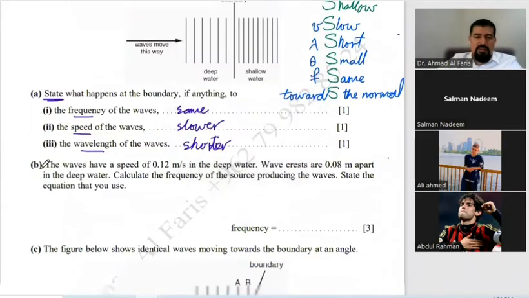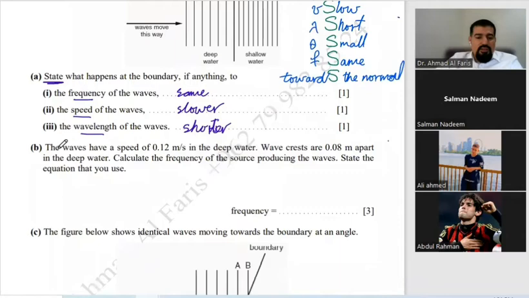Next, part B. The waves have a speed of 0.12 meter per second in deep water. Wave crests are 0.08 meter apart in the deep water. So they give us the wavelength here, and they give us the speed here. Calculate the frequency of the source. It is the same as the frequency of the waves reaching here. The frequency doesn't change.